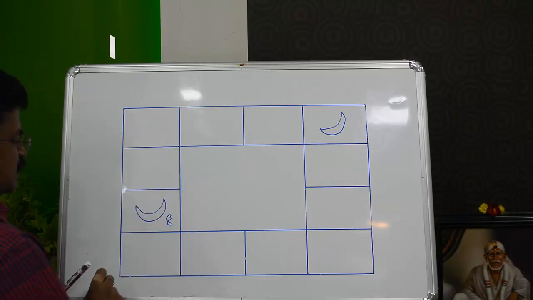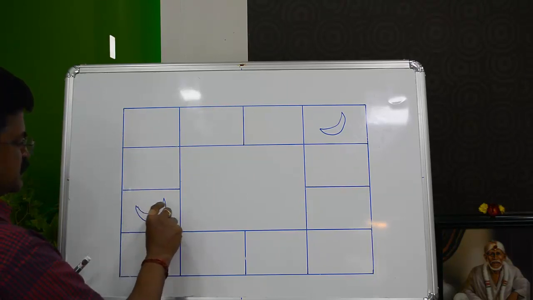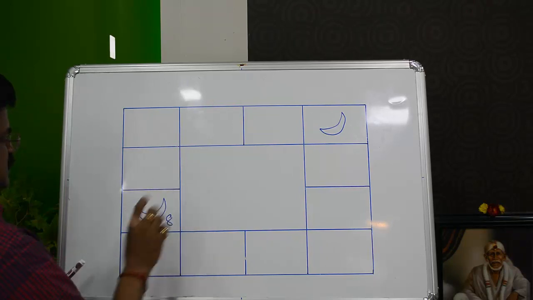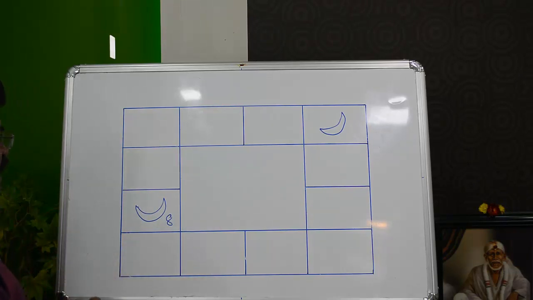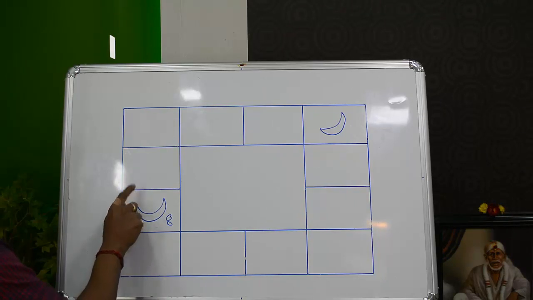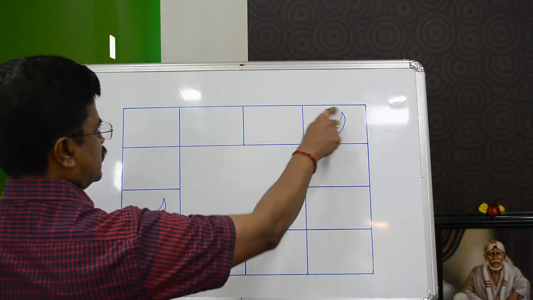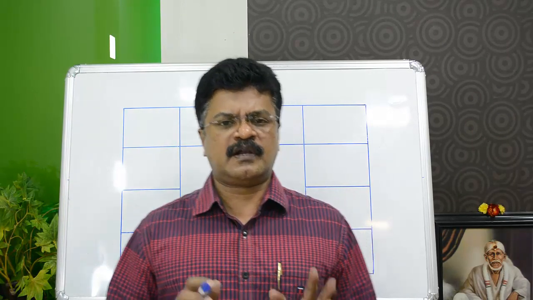Once you know this, you also need to know what are the 3 stars possible here. This place is called Capricorn or Makara Rasi, and Capricorn consists of Uttarashada and then Shravana and then Dhanishta here. There are 3 stars. Shravana is right in the middle here. By referring to a panchang, you can say what is the star today. Suppose today happens to be Uttarashada, or Shravana, or Dhanishta, then for such a person born in Mithuna Rasi, today is a Chandrashtama. So this is static information. It does not keep changing every time. You don't have to calculate what is my Chandrashtama stars this year or next year. It always remains the same.